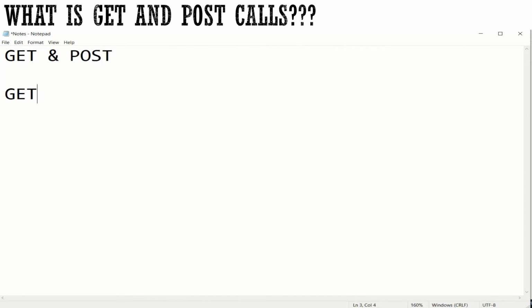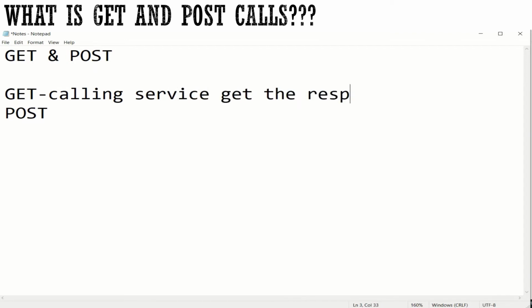First is get, and the next is post. Get, from the word itself, we are calling the service and the service gives the response. We are not passing any particular data.